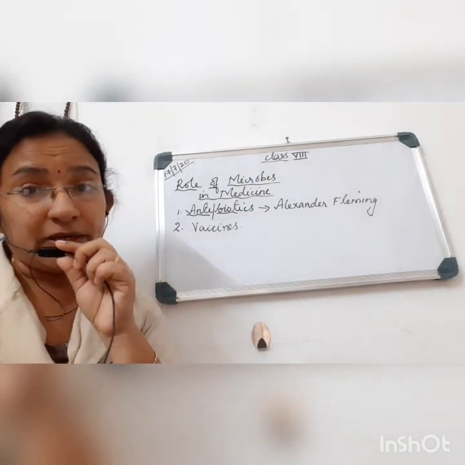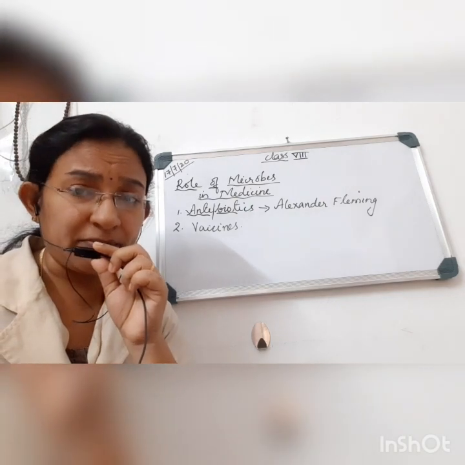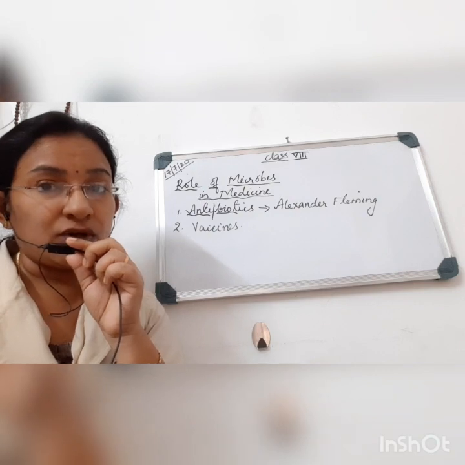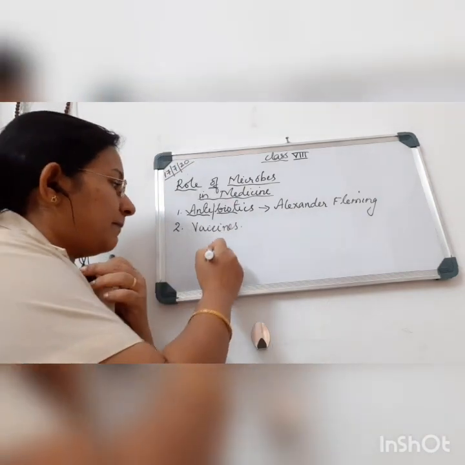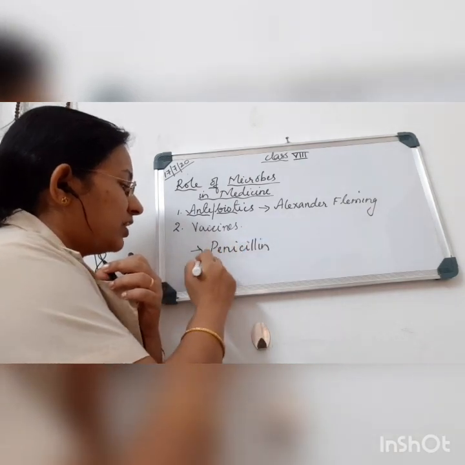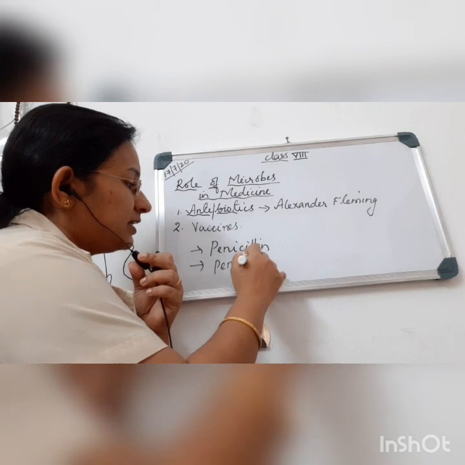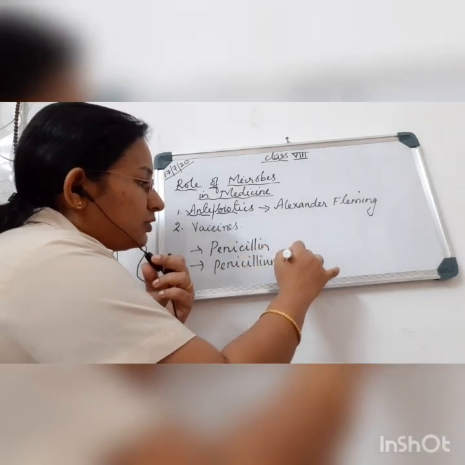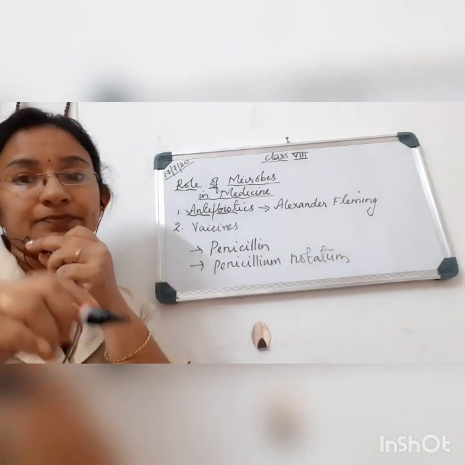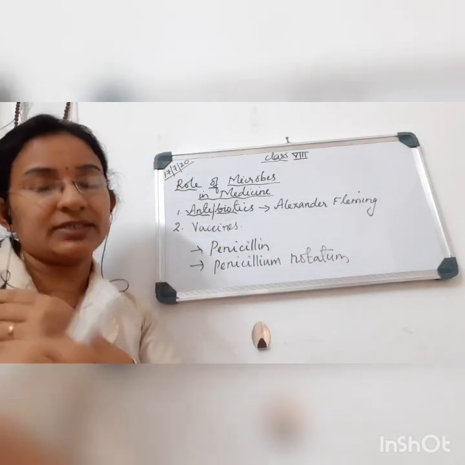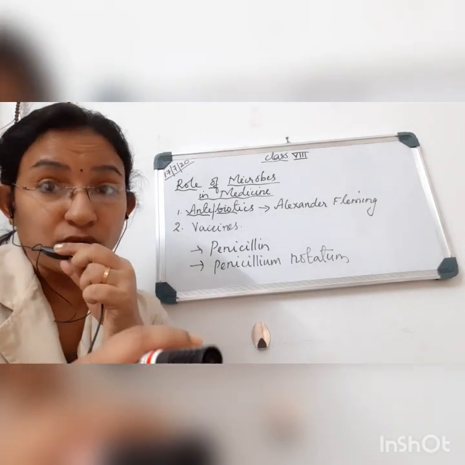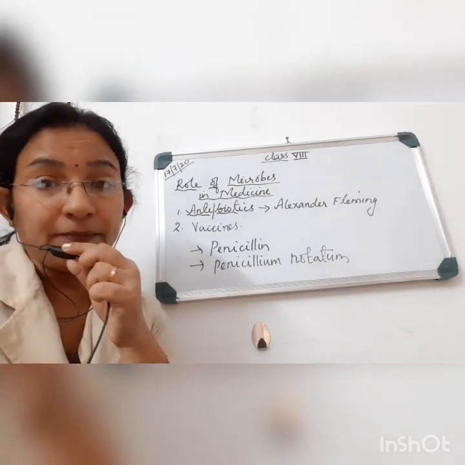The first antibiotic was discovered by Alexander Fleming in the year 1929, and the first antibiotic is called penicillin. It was discovered from the fungus called Penicillium notatum. This is the name of the fungus from which the first antibiotic was discovered. After that, this antibiotic was widely used for the treatment of soldiers who were injured in the World War.